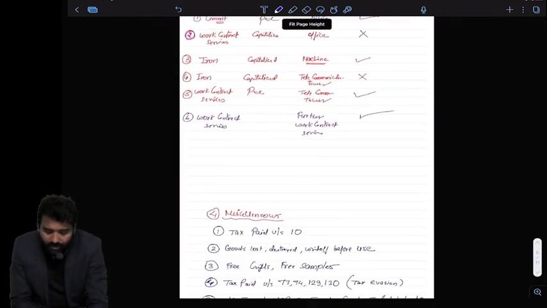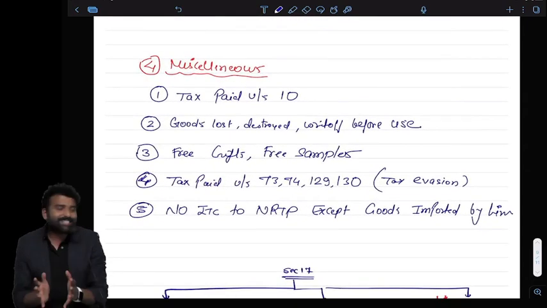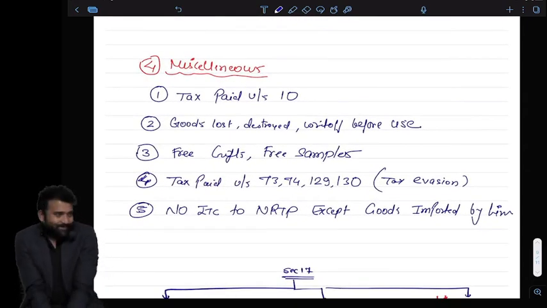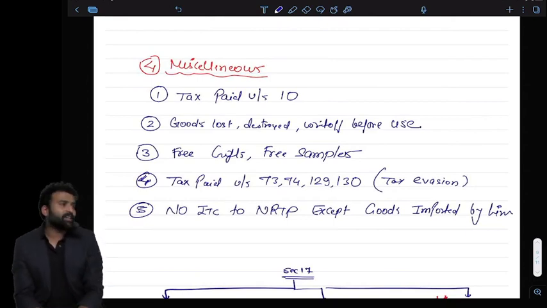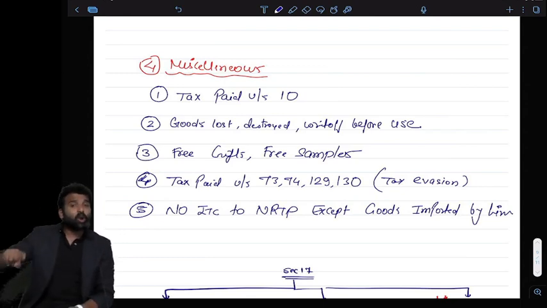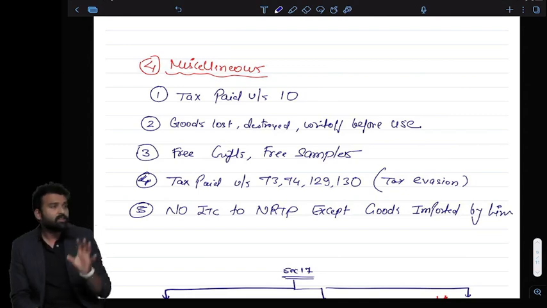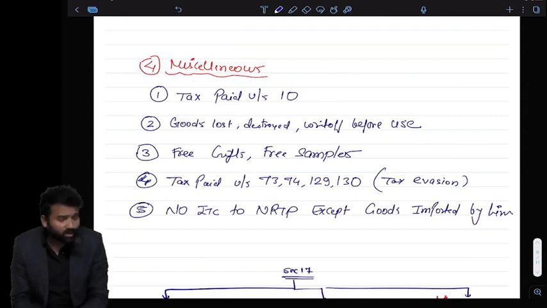Okay. There are a few miscellaneous blockages as well. Like, first of all, composition tax. You cannot claim ITC of composition tax. I have already told you that the composition dealer cannot pass on the ITC to the next person. He cannot charge tax from the next person. So the composition tax is not eligible for credit.